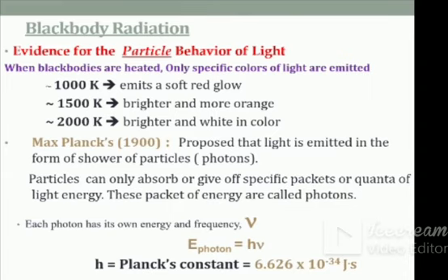Here the particles only absorb or give off specific packets or quanta of the light energy. These packets of energy are called photons. Each photon has its own energy and frequency nu. Therefore, energy of the photon E equals h nu.